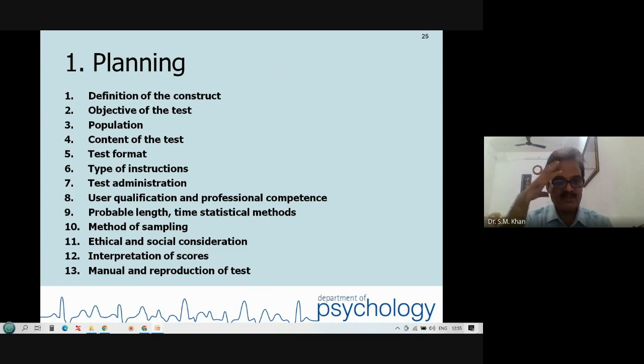Planning, I have discussed some of the points about the planning. It is about the definition of the construct. You need to define what is meant by motivation. You give the specific definition. Or you can say, I am using the specific word, operational definition.